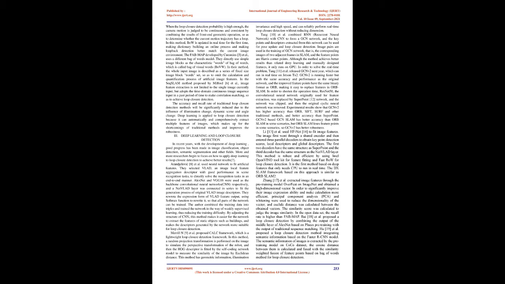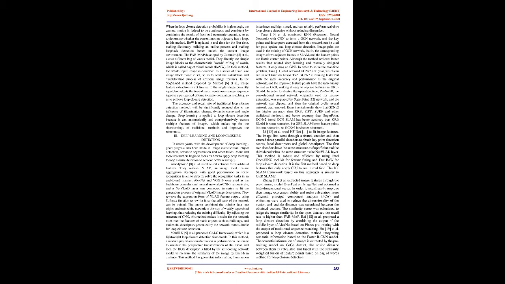The accuracy and recall rate of traditional loop closure detection methods will be significantly reduced due to the influence of illumination change, dynamic scenes, and angle change. Deep learning is applied to loop closure detection because it can automatically and comprehensively extract multiple features of images, which makes up for the shortcomings of traditional methods and improves robustness.